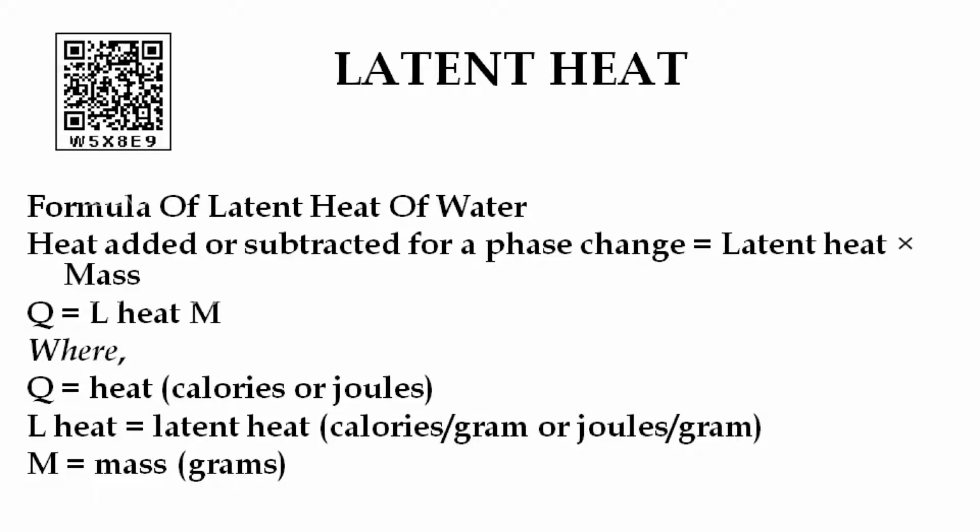The formula of latent heat of water: heat added or subtracted for a phase change is equal to latent heat into mass. This is Q equal to L into M, where Q is equal to heat. Its unit will be calories or joules. L refers to latent heat. Its unit will be calories per gram or joules per gram, whereas M, that is mass, will be expressed in grams.